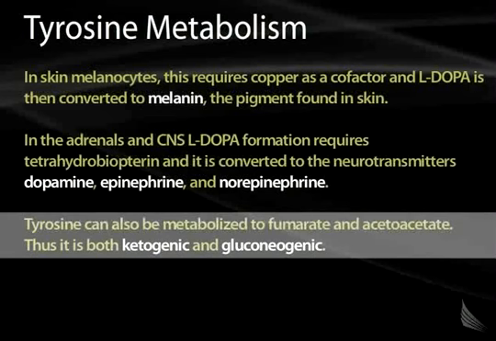Tyrosine can also be metabolized to fumarate and acetoacetate, and for this reason, the fumarate can go into the citric acid cycle and form gluconeogenic intermediates. So it's a gluconeogenic amino acid. The acetoacetate obviously is a ketone body. And so tyrosine is an example of one of the 4 amino acids that is both ketogenic and gluconeogenic.